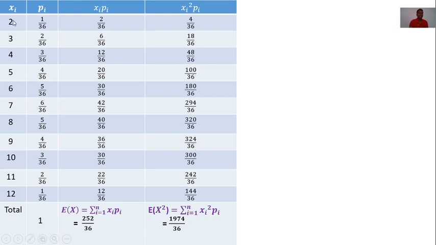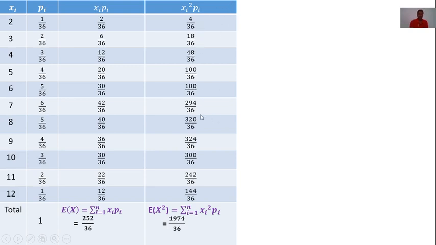That means first column square into second column. 2 square 4. 4 into 1 by 36 is 4 by 36. 3 square 9. 9 into 2 by 36 is 18 by 36. 4 square 16. 16 into 3 by 36 is 48 by 36. So on. We get the last column.